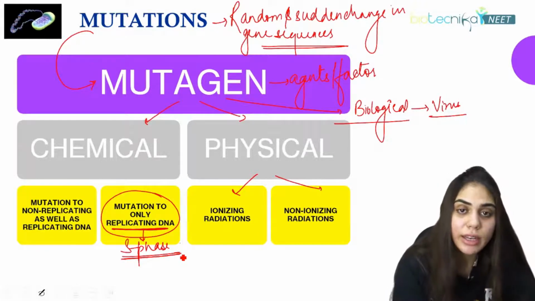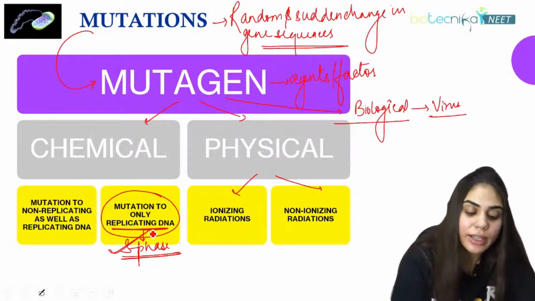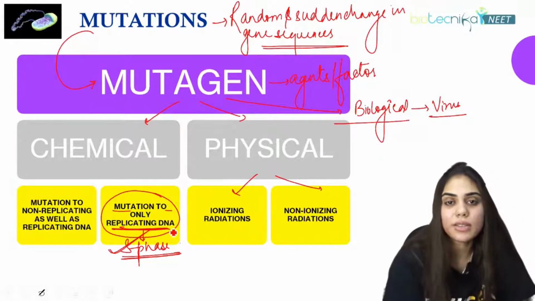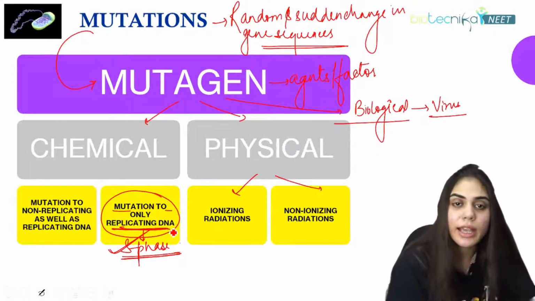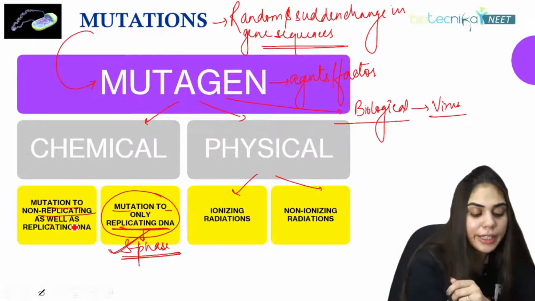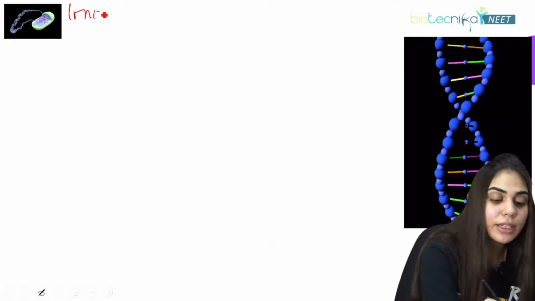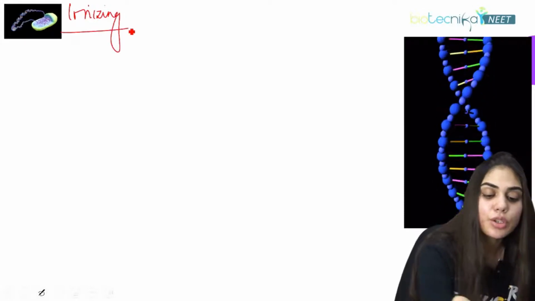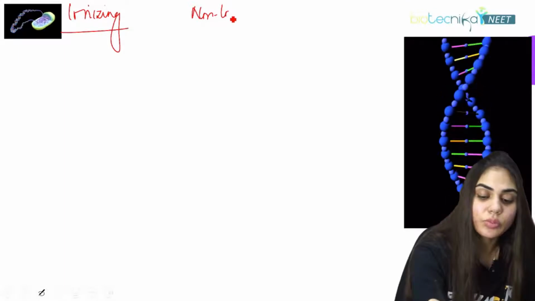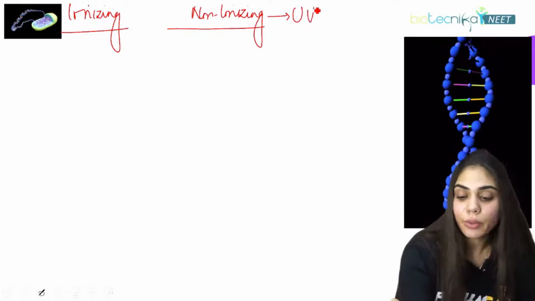So when the mutagen affects the S phase of DNA synthesis or DNA replication, this is called mutation to replicating DNA. But when it affects all the stages of the cell cycle, whether it is G1, S, G2 and M, then we call it a general mutation to non-replicating as well as replicating DNA. We'll see it one by one. Firstly, coming to ionizing and non-ionizing radiation. What is non-ionizing radiation? A good example of non-ionizing radiation is UV radiation.